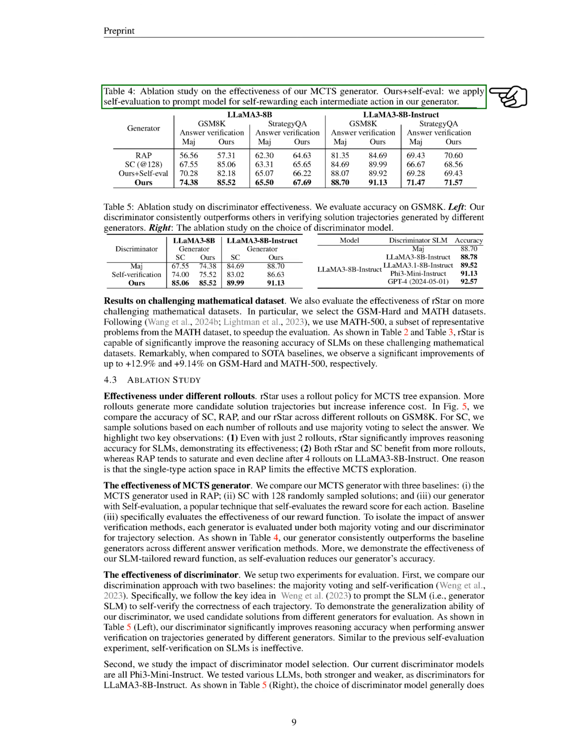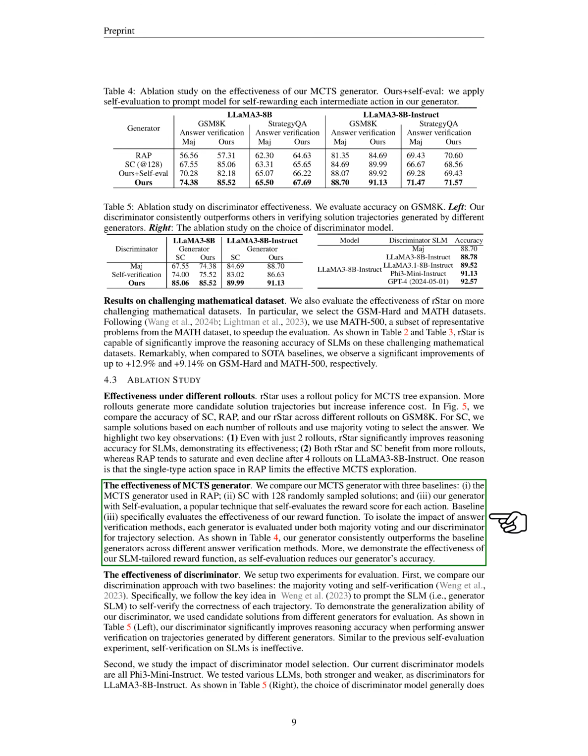Next, we evaluate the effectiveness of our MCTS generator against 3 baselines: the MCTS generator from RAP, SC with 128 randomly sampled solutions, and our generator that includes self-evaluation to assess the reward score for each action. We isolate the impact of answer verification methods by evaluating each generator using both majority voting and our discriminator for selecting trajectories. Our results show that our generator consistently outperforms the baseline generators across different verification methods. Additionally, we highlight that our SLM-specific reward function is effective, as self-evaluation actually reduces our generator's accuracy.